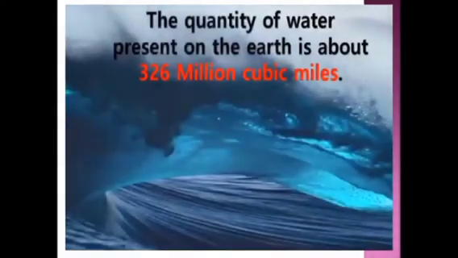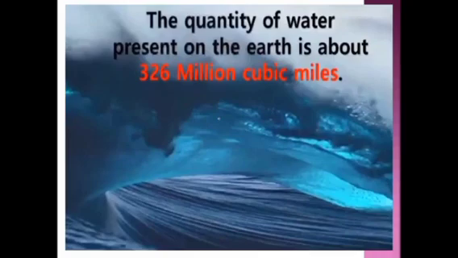The quantity of water present on the Earth is about 326 million cubic miles. Students, it is very hard to visualize such a massive quantity of water over the earth.